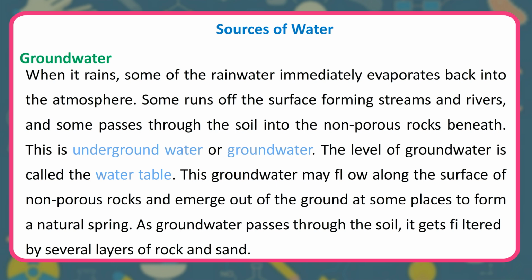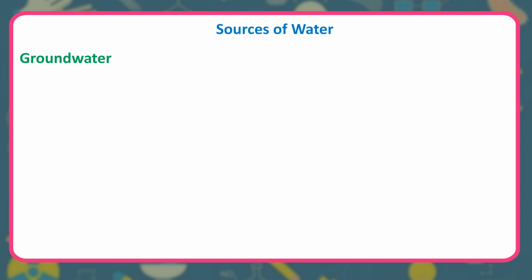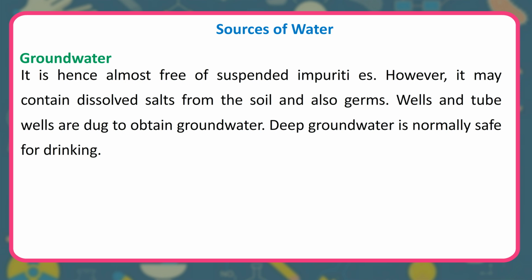This groundwater may flow along the surface of non-porous rocks and emerge out of the ground at some places to form a natural spring. As groundwater passes through the soil, it gets filtered by several layers of rock and sand. It is hence almost free of suspended impurities. However, it may contain dissolved salts from the soil and also germs. Wells and tube wells are dug to obtain groundwater. Deep groundwater is normally safe for drinking.